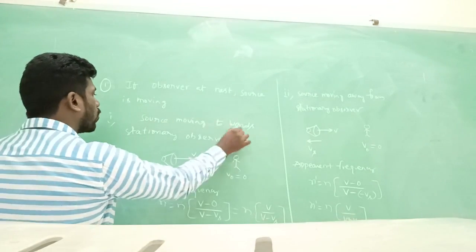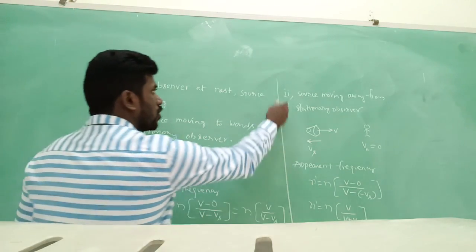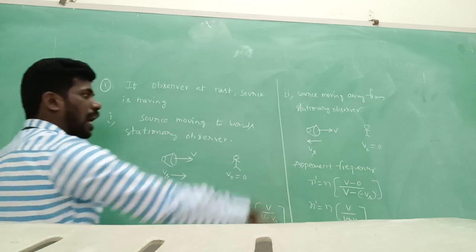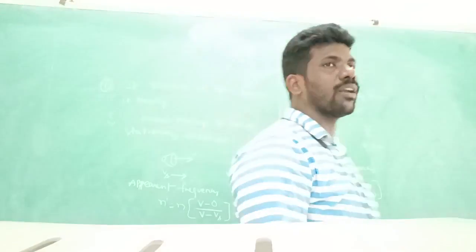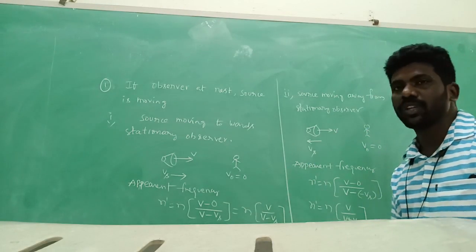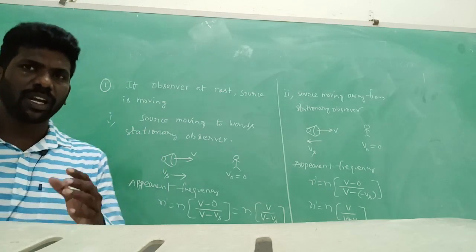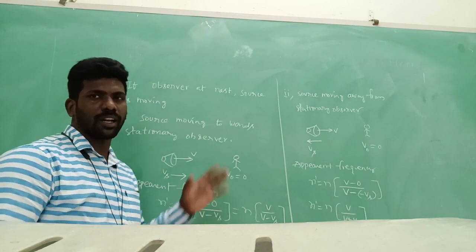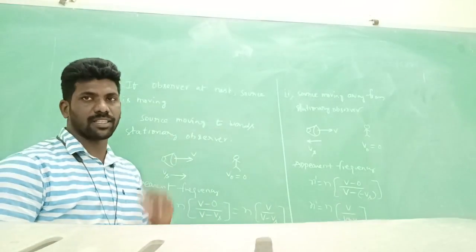So a source moving towards a stationary observer produces more frequency than a source moving away from the observer. These are the formulas to solve problems on stationary observer. I hope all are well aware of the Doppler effect in this case.